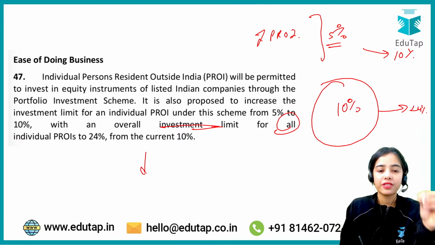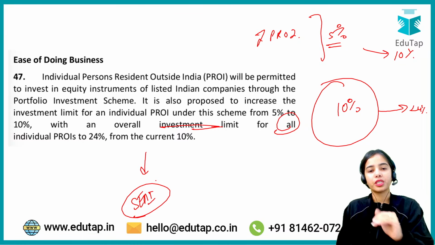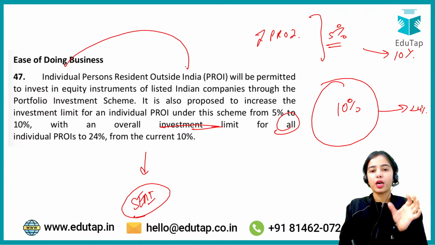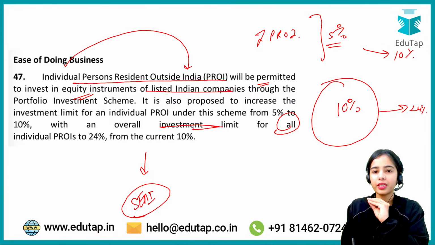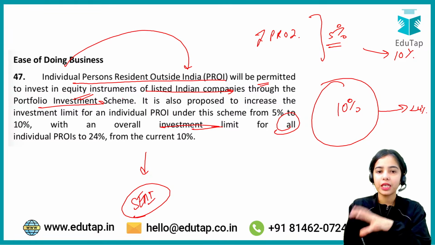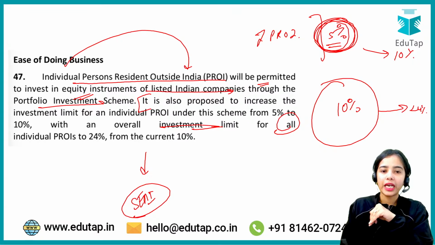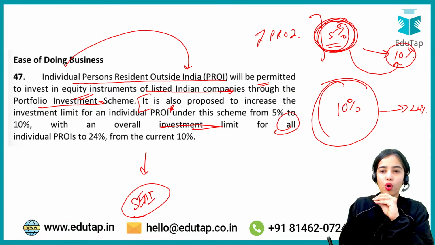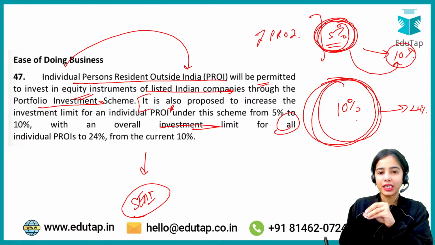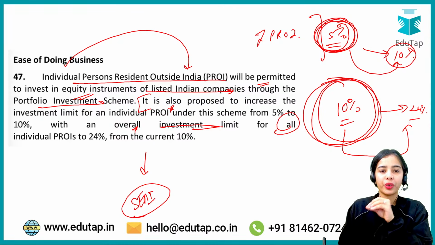This is important. Specifically, now you have the SEBI exam that is very near, so it is important from the SEBI perspective that all of the individual persons resident outside India are permitted to invest in the equity instruments of listed Indian companies through the portfolio investment scheme. It is also proposed to increase the investment limit for an individual PROI under the scheme from 5% to 10%, and for all the PROIs collectively, the overall investment limit is proposed to be increased from 10% to 24%.